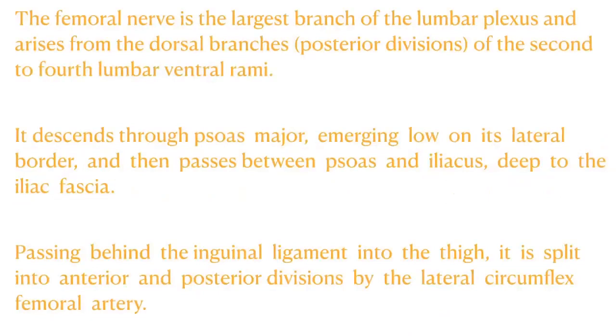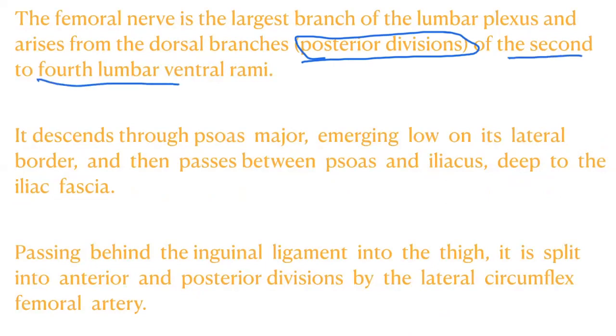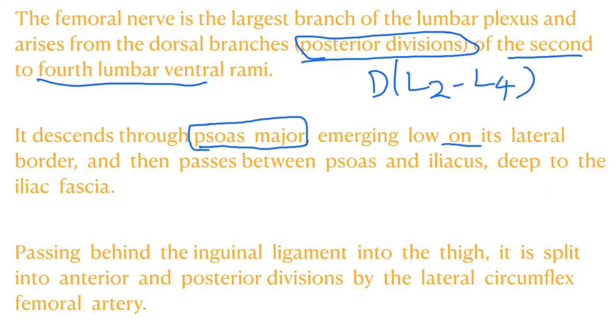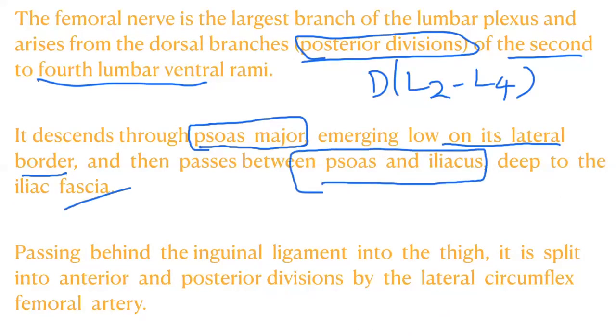The femoral nerve is the largest branch of the lumbar plexus and arises from the dorsal branches, that means posterior divisions, of the second to fourth lumbar vertebrae. So L2 to L4 dorsal. It descends through psoas major, emerging low on its lateral border. You have to remember these things, and then it passes between psoas and iliacus, deep to the iliac fascia.